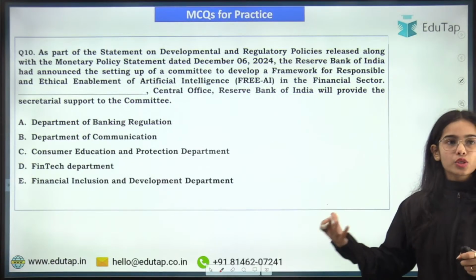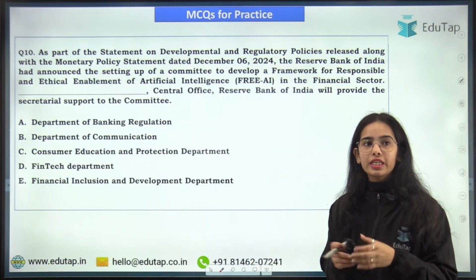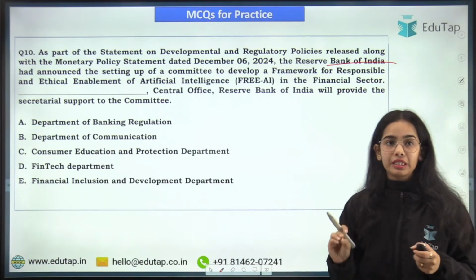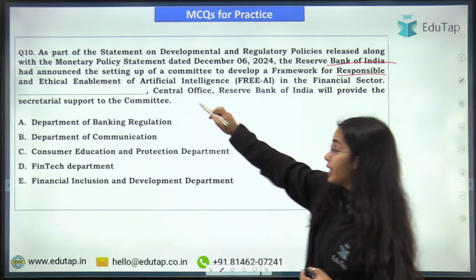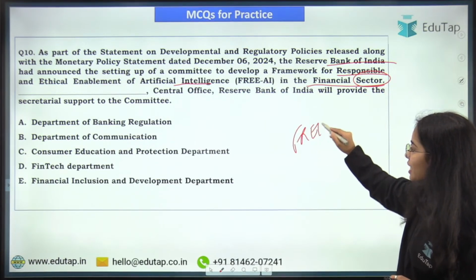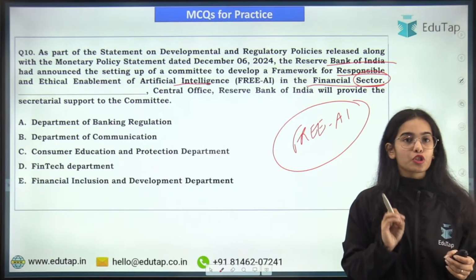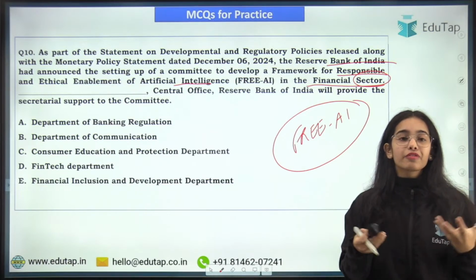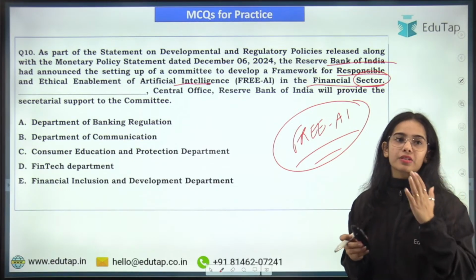Now going to the next question, try to answer this question. As part of the statement on developmental and regulatory policies released along with the monetary policy statement, the Reserve Bank of India had announced the setting up of a committee to develop a framework for responsible and ethical enablement of artificial intelligence in the financial sector. So the FREE-AI committee has been established for the ethical and responsible usage of artificial intelligence, because data privacy and data safety are very important factors. So FREE-AI means that we have to use AI in an ethical and responsible manner.